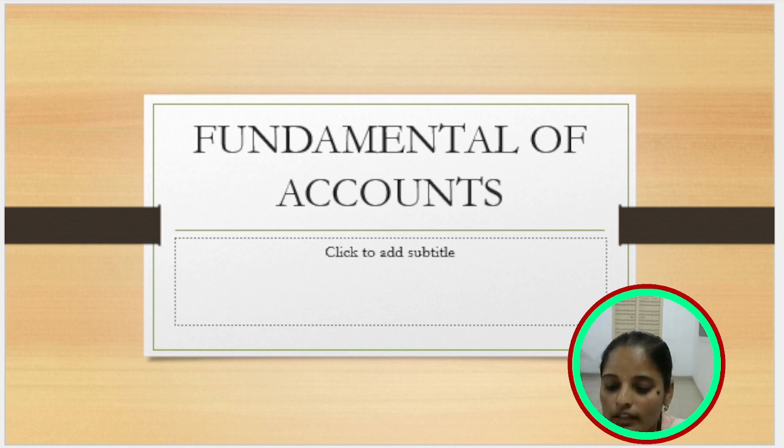For example, take rent as an expense. In the rent situation we pay the rent in the form of cash. That's why rent, being an expense, is debited under the nominal rule. The opposite action: cash goes out of the organization, so cash is credited. So the first entry is rent account debit to cash account.